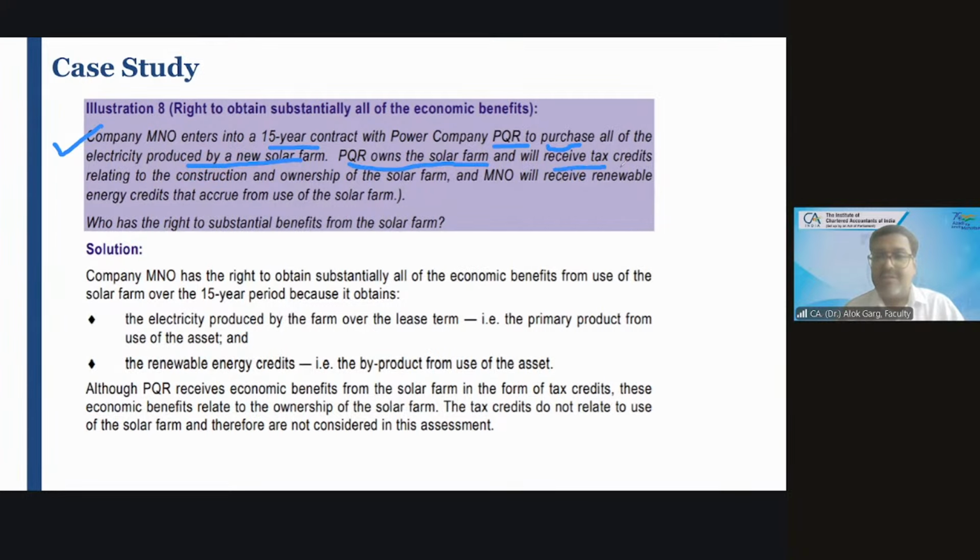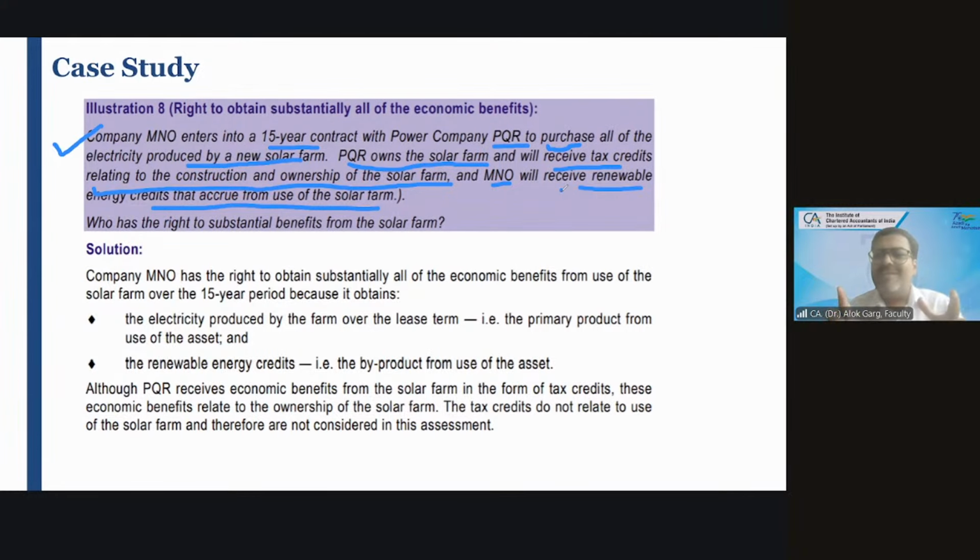PQR, and will receive the tax credit relating to construction and ownership of the solar farm. Who is receiving the tax credit? PQR. But are these tax credits relating to ownership or relating to the use of the asset? Ownership. And MNO, the customer, will receive renewable energy credit which accrues from the use of the solar farm. Who is getting the renewable energy credit? Customer, MNO, right? And who is using this solar farm?